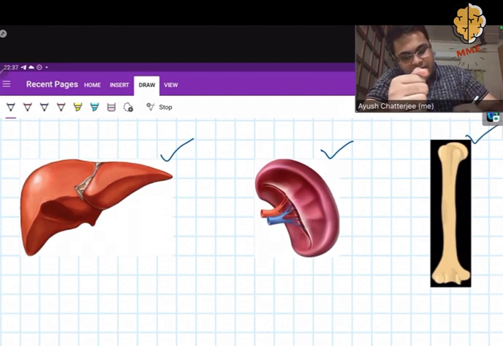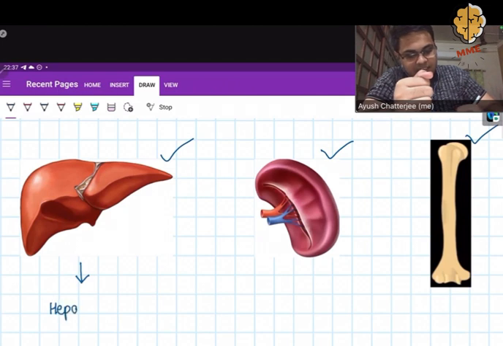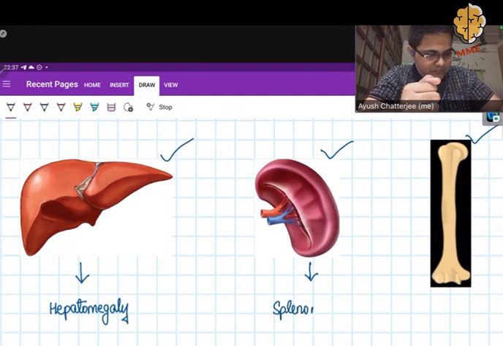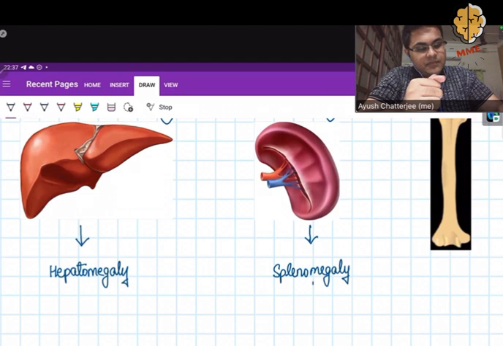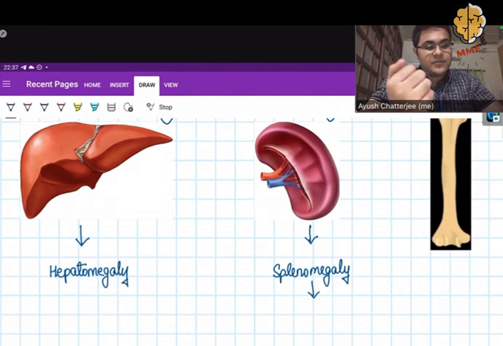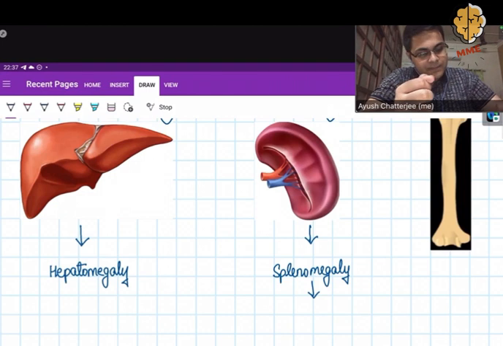What will happen if the Gaucher cells accumulate in the liver? There will be hepatomegaly, that is the liver will enlarge in size. The same will happen with the spleen, there will be splenomegaly, and as we know, the main function of the spleen is to sequester blood cells, that is red blood cells and platelets. Here especially the platelets will be sequestered and destroyed more and more as the spleen is enlarged in size. As a result we will see bleeding.